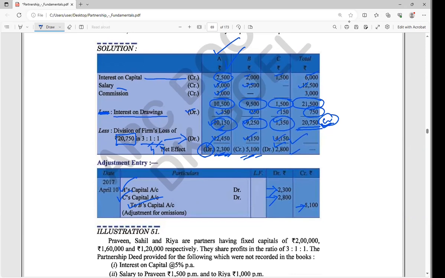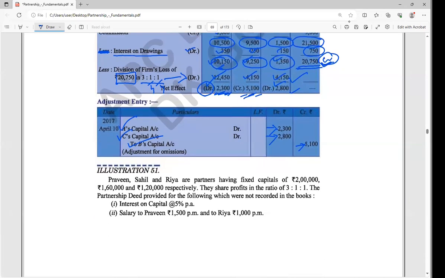Any doubt up to this? No, sir. Clear. Today your homework: all the past adjustment questions you should see, which we solved. In your book also you have lots of past adjustment questions that you are going to see.